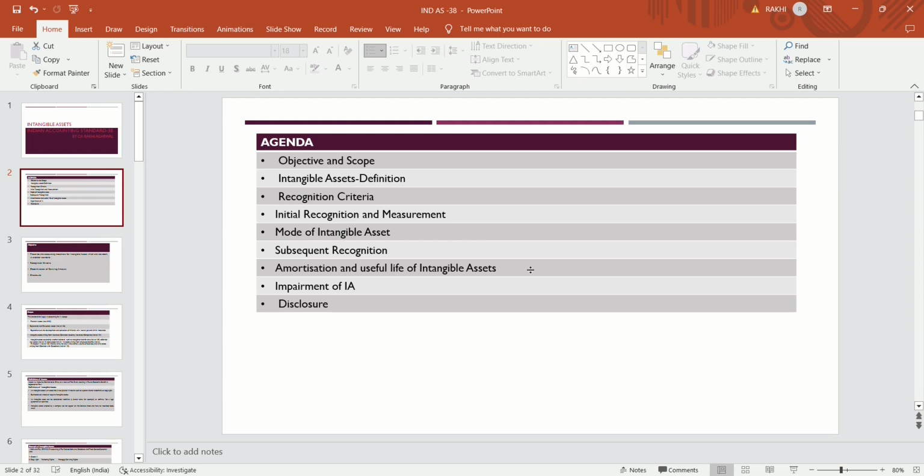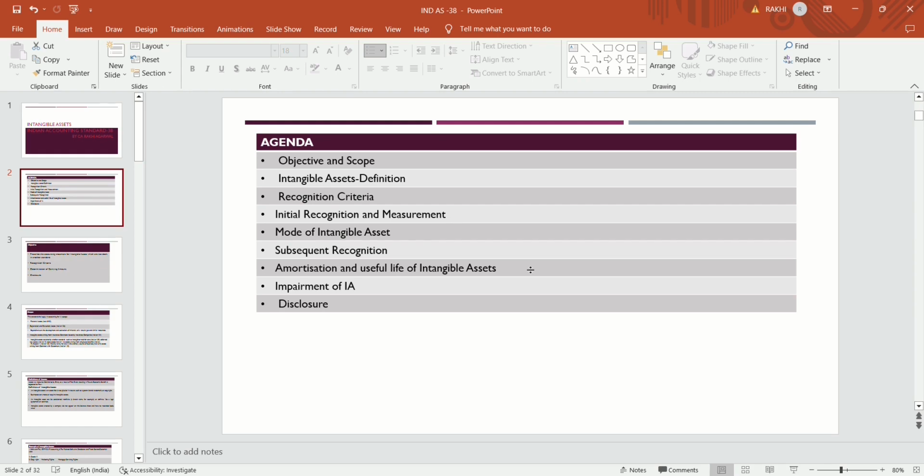So we can say that goodwill is a kind of intangible asset, and also SAP, Tally software, all these softwares which are used for accounting purposes and in our business. These softwares are a kind of intangible asset for the organization, and also some franchisees, copyrights, trademarks, mining rights, licenses. All these are examples of intangible assets.